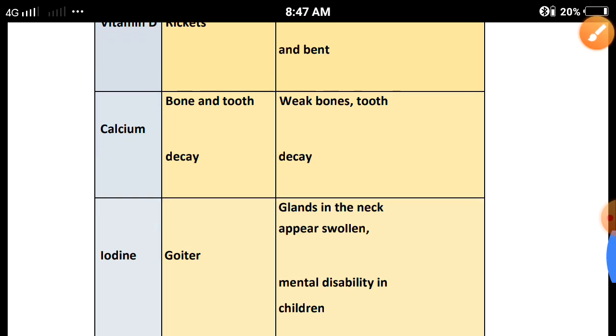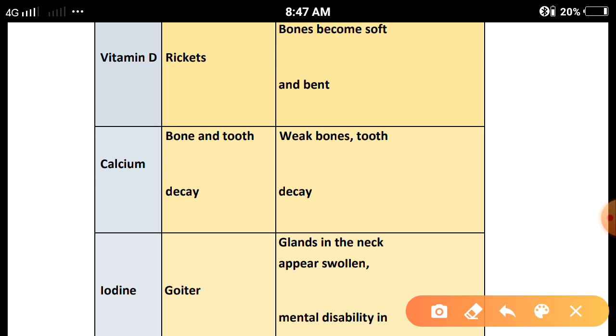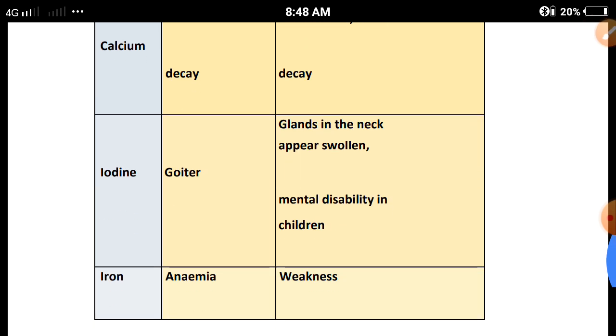Clear? Next, vitamin D. Rickets. Bones become soft and bent in the absence of vitamin D, and the disease is known as rickets. Clear? Next, calcium. Bone and tooth decay will start in our body, and the symptoms: weak bones and tooth decay will be observed due to the lack of the mineral calcium. Clear?